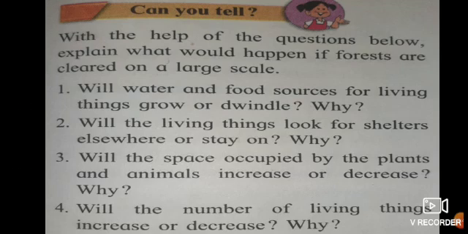It will become more or less. Why? And the fourth and last question, will the number of living things increase or decrease? Why? So there are 4 questions you are going to discuss with your parents, and you are going to write the answers in your science notebook.